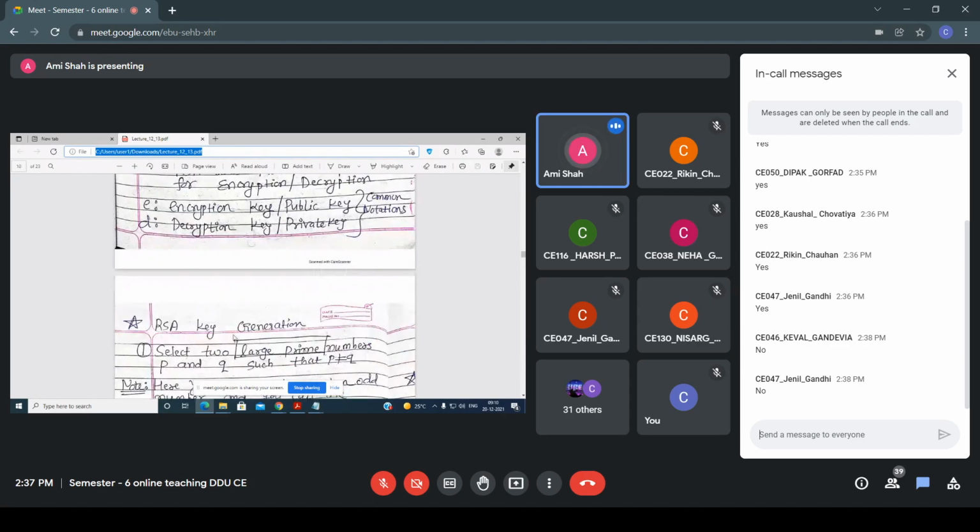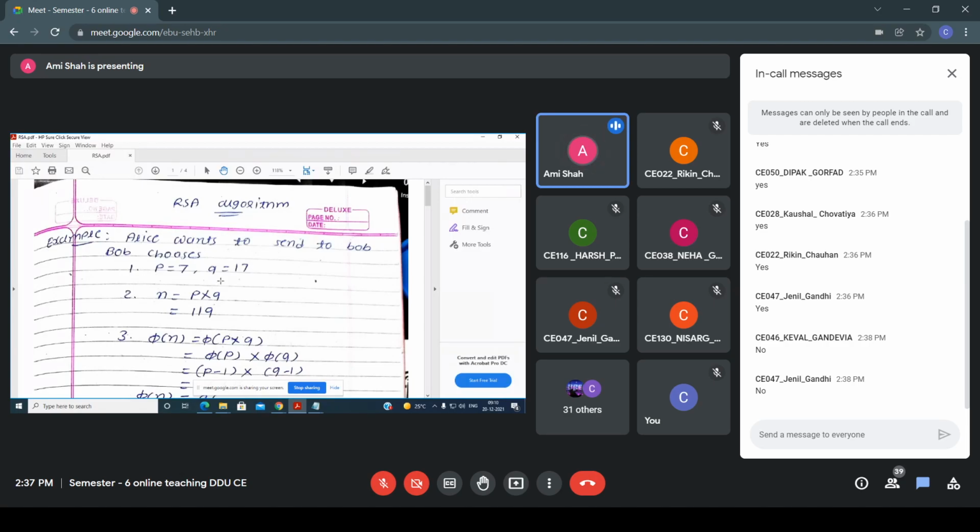Okay, now see here there is an algorithm, but first of all I will not show you the algorithm. First you have to understand the example. Now see here. So first I will show you the example.